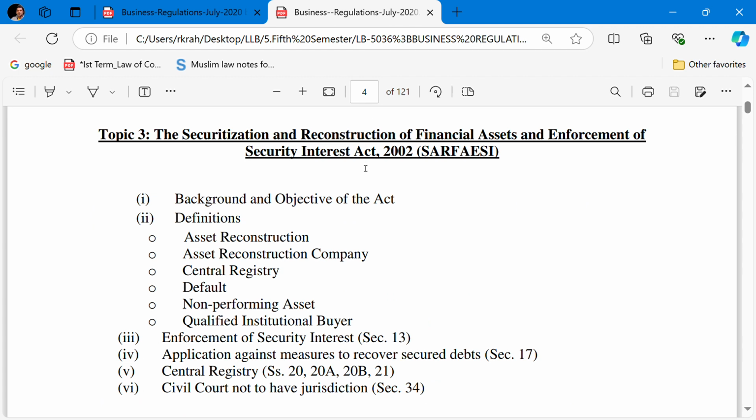Let's have a look at the syllabus. Topic 3 talks about the SARFAESI Act, that is the Securitization and Reconstruction of Financial Assets and Enforcement of Security Interest Act 2002, SARFAESI in short.